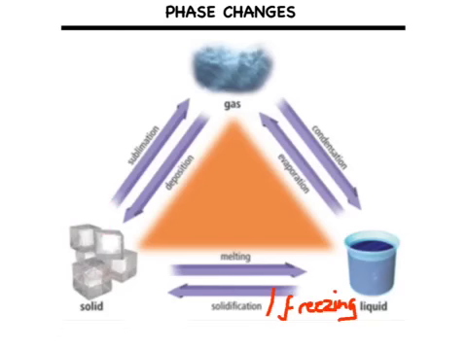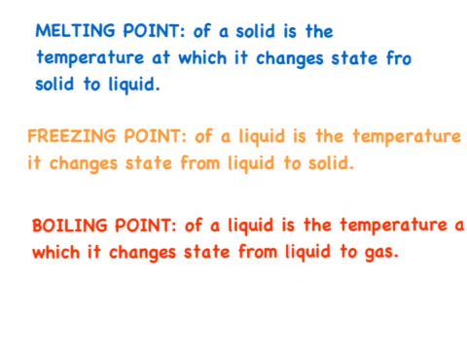If a solid directly changes into gaseous form, the phase change is called sublimation. Recall the example of dry ice that we discussed in class. Here are some definitions. Melting point of a solid is the temperature at which it changes state from solid to liquid. So remember, melting is the phase change in which a solid changes into a liquid.